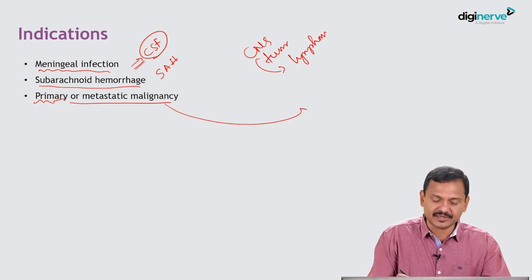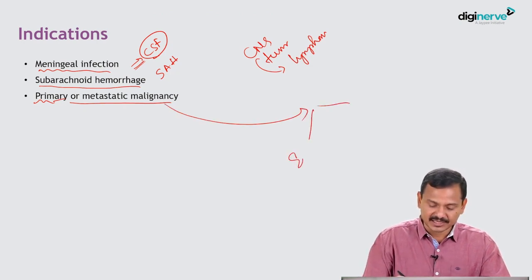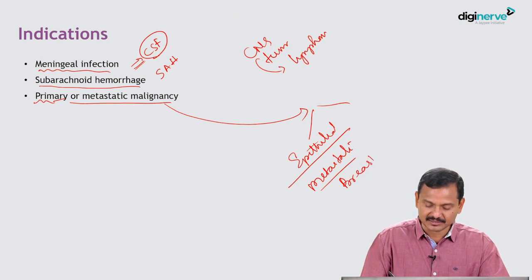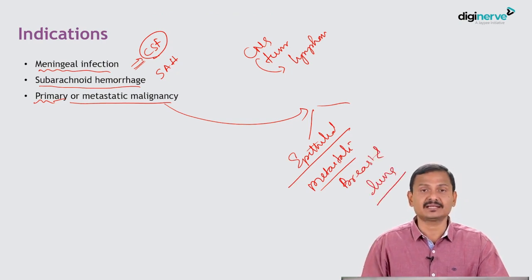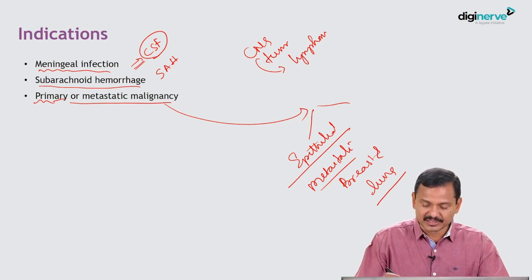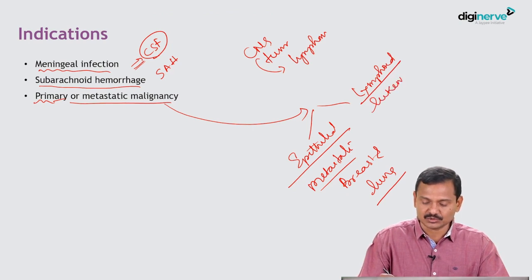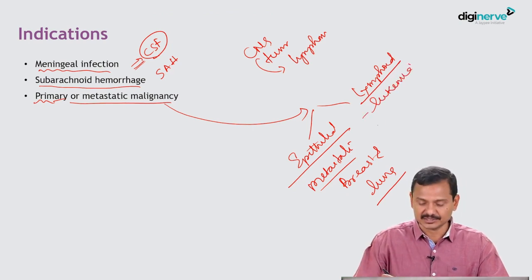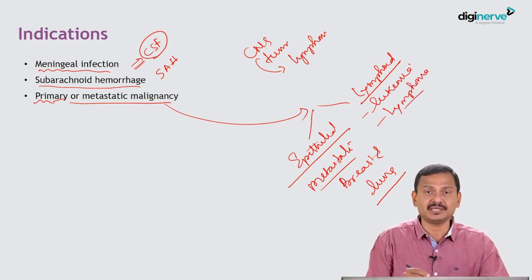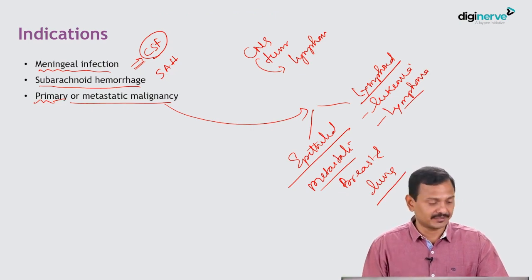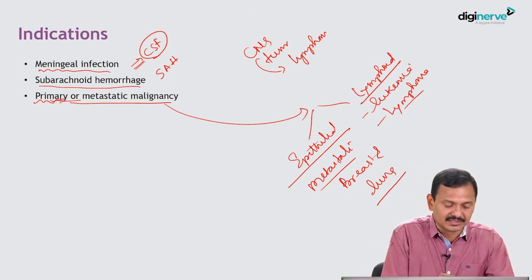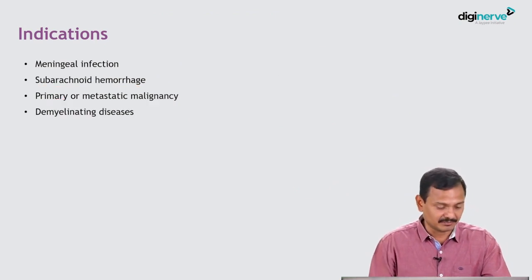Secondary can be epithelial, that is metastatic carcinoma, most commonly breast and lung. When we talk about the hematolymphoid, leukemia infiltration is more common, followed by lymphoma, and lymphoma can be CNS primary, or coming from a peripheral site.